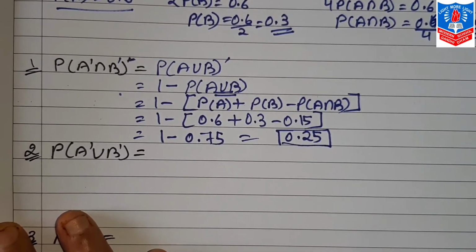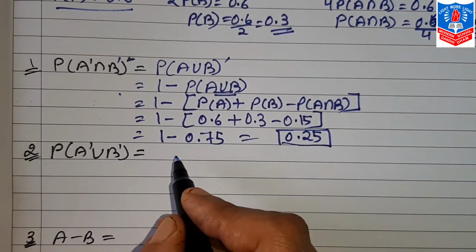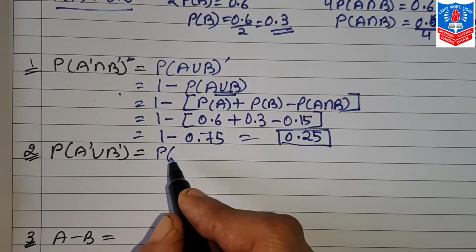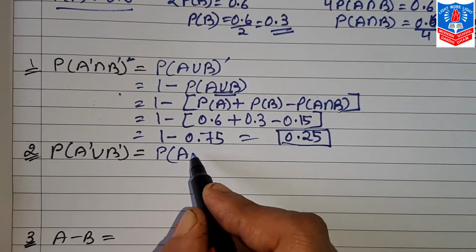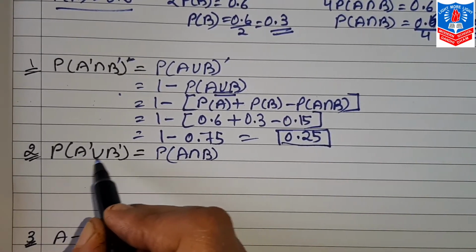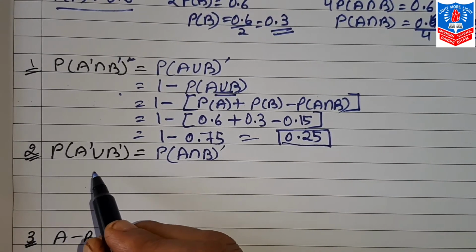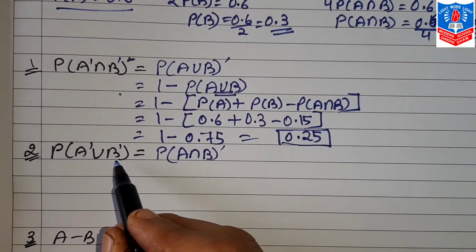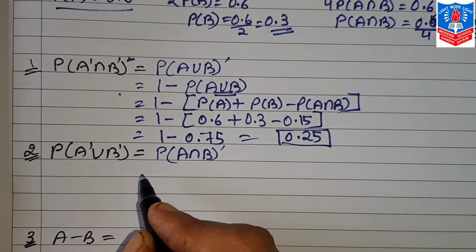Now next is probability A dash union B dash. According to De Morgan, it's very simple and easy to remember. Here is union, here we make it intersection. Here it is individually complementary events, here we will make it common. So A dash union B dash is equal to probability of A intersection B whole dash.